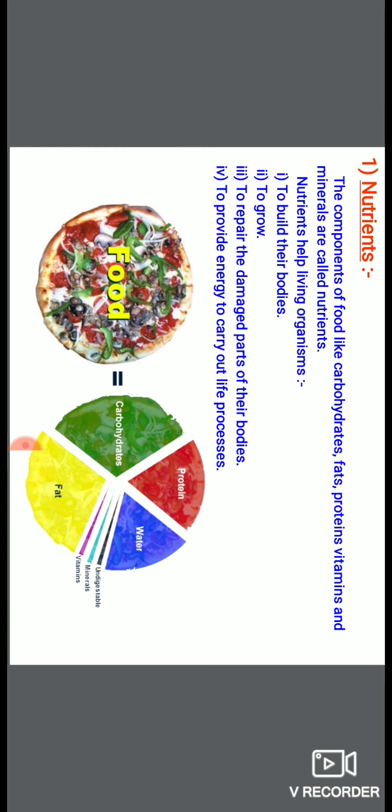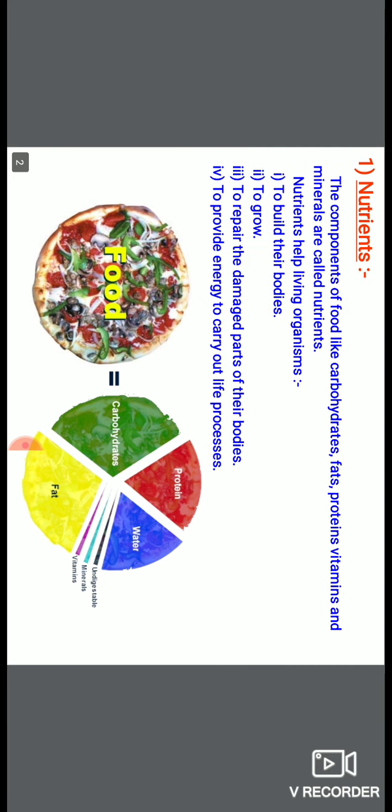Is it clear? Number three, when there is any damage in the body parts of any living organism, these damages are repaired with the help of nutrients.